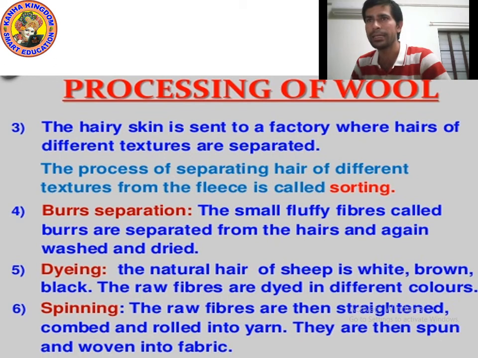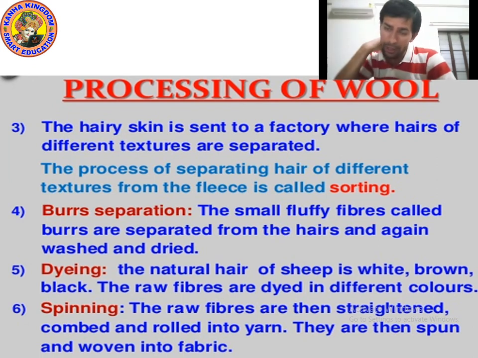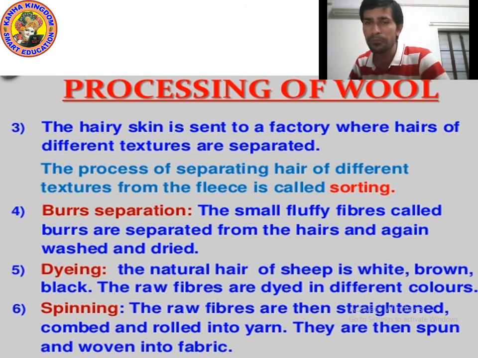Next step is dyeing. Dyeing means adding color. The natural color of the fleece of sheep is white, brown or black. So the raw fibers are dyed in different colors. We need to color them. If we want red color, we will dye it red.